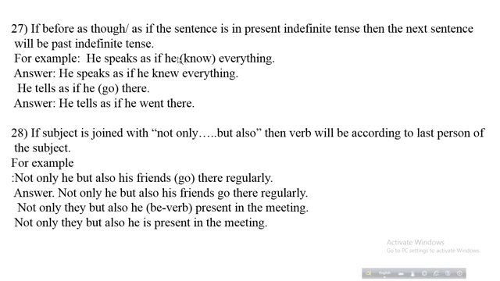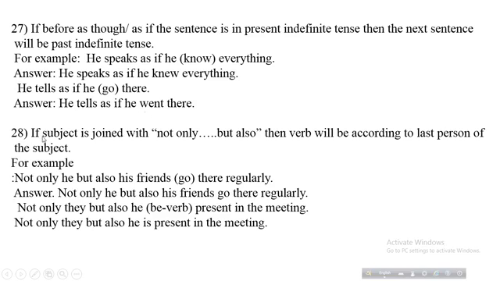So according to the rule, the correct form of the verb will be: he speaks as if he knew everything. Next example, students: he tells as if he go there. Correct answer: he tells as if he went there.